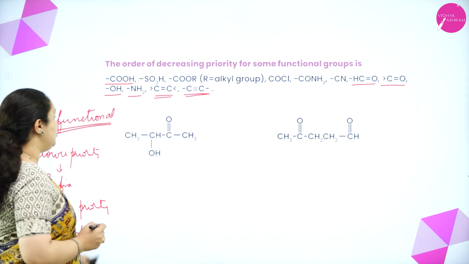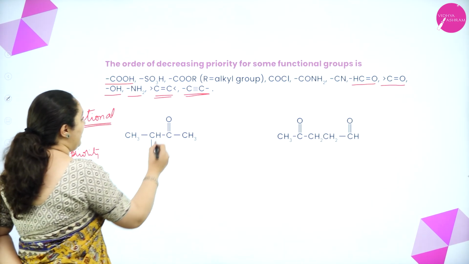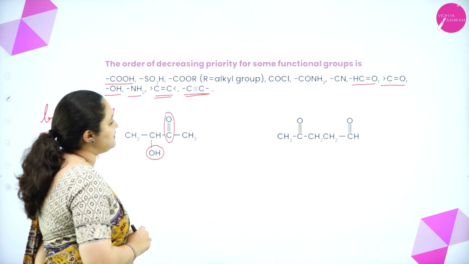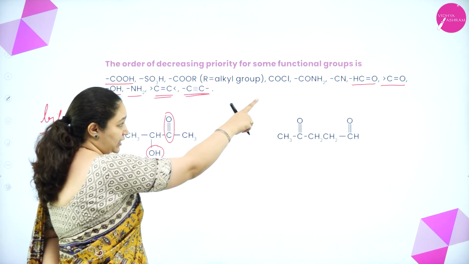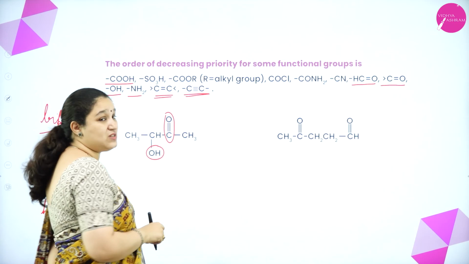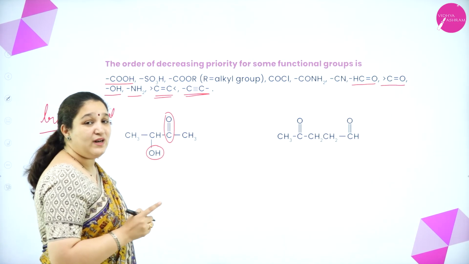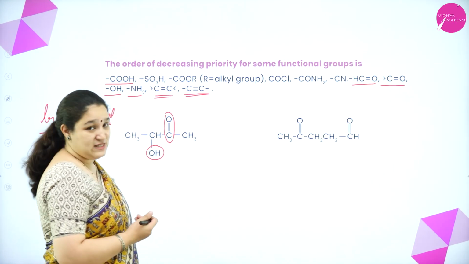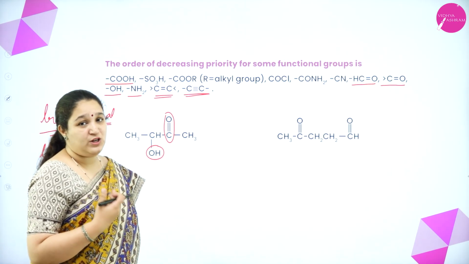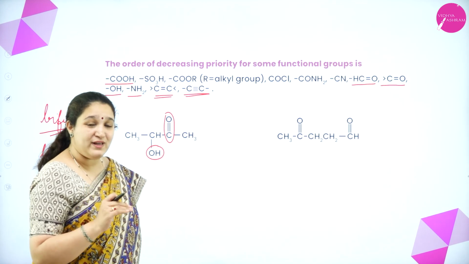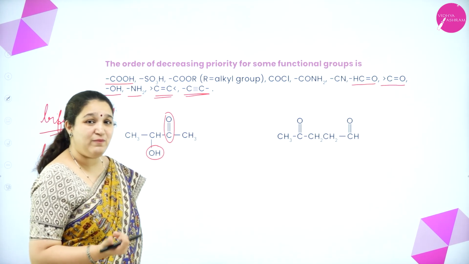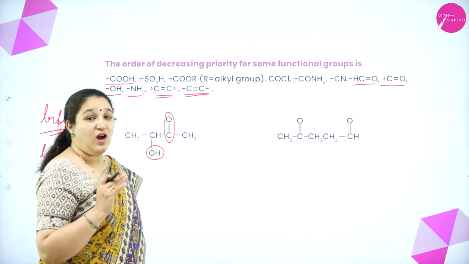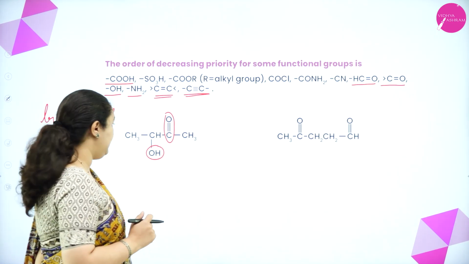Okay. So here if you see, I have a ketone group and an alcohol group. Now I'll see in the list which has got the highest priority. Ketone has got higher priority, alcohol has got less priority. So when alcohol is the one which is having less priority, what should it be? It should be the prefix. And when OH is the prefix, what is the name which I have to use? When OH is the prefix, we use hydroxy. Correct?